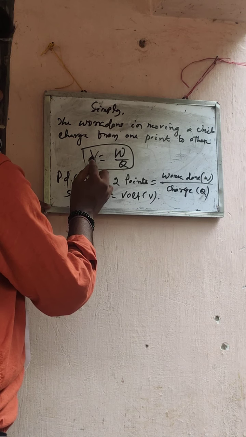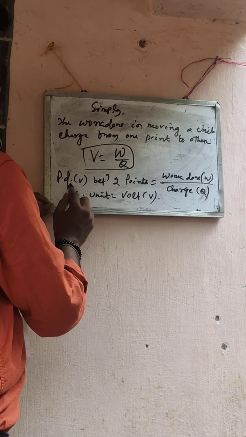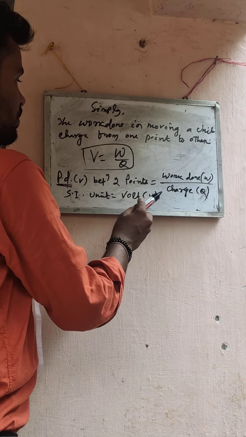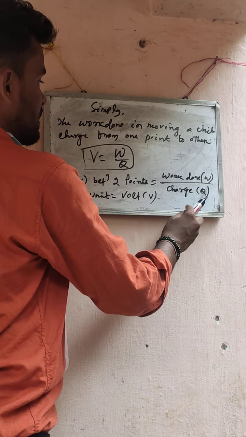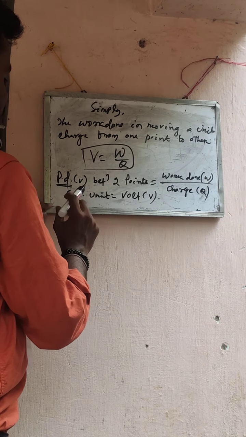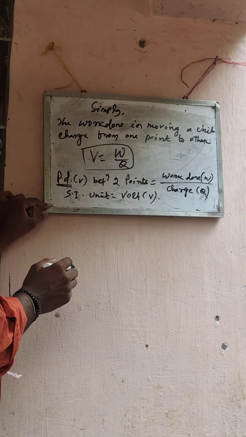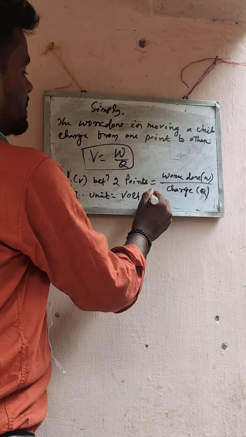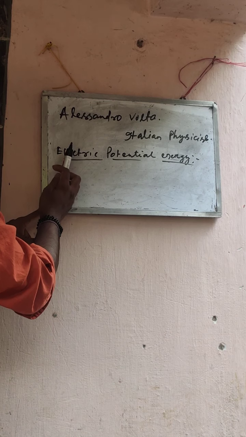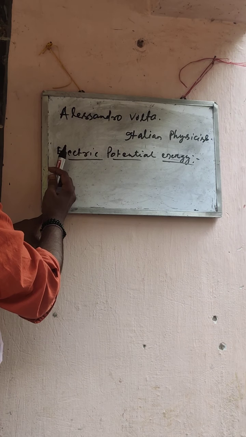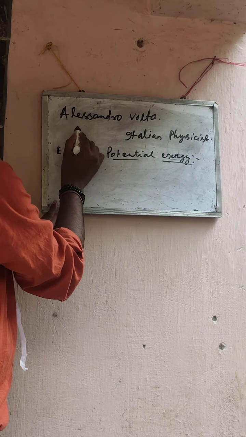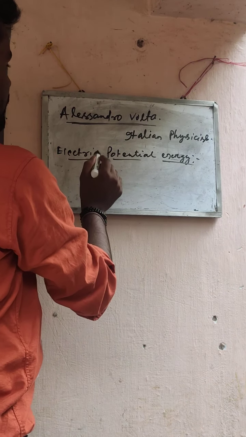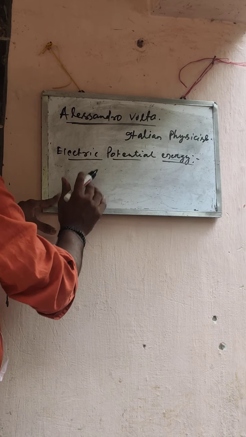So according to this, our formula is V equal to W by Q, where V equals PD. PD means potential difference between 2 points, equal to the work done W by charge Q. So V = W/Q, and its SI unit, a very important topic, is the volt, denoted as V. The SI unit of electric potential difference is named after the Italian physicist Alessandro Volta. According to his name, the SI unit of potential difference is volt.